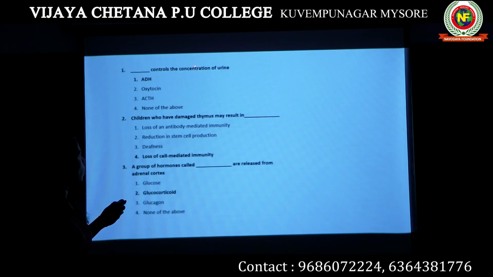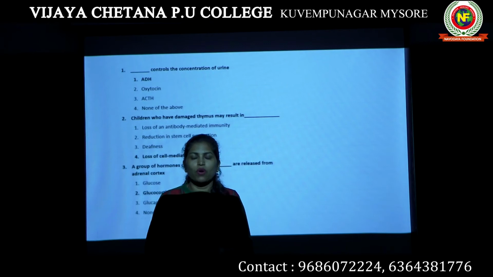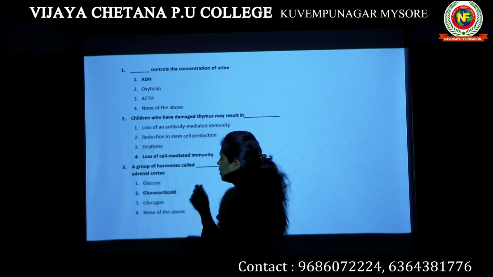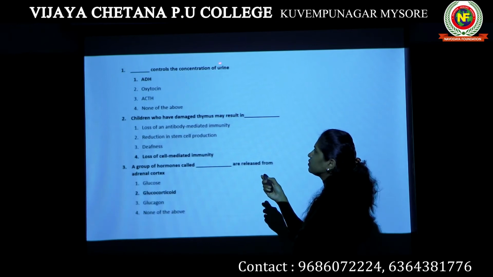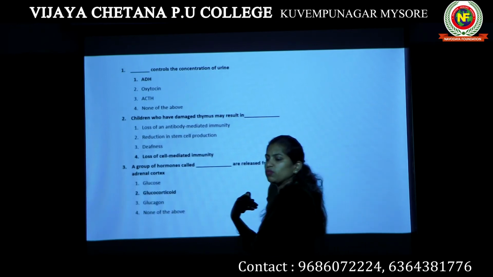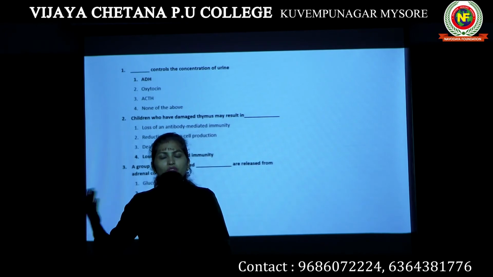Dash controls the concentration of urine. Since the chapter is based on hormones, the answer is a hormone. Which hormone controls the concentration of urine? That means which hormone reduces urine formation or reduces the loss of water in the form of urine.